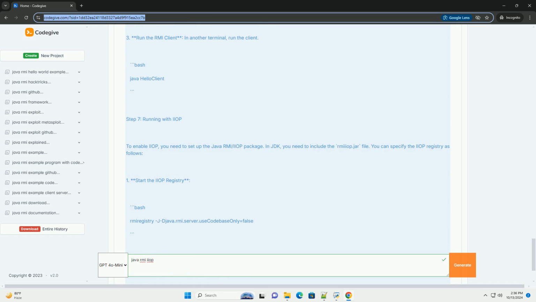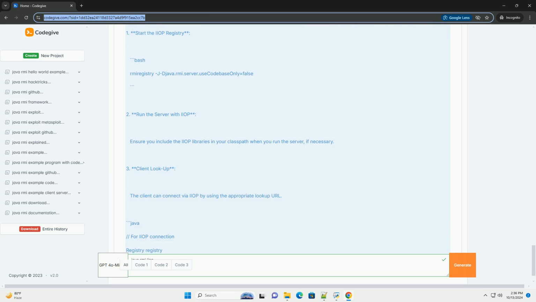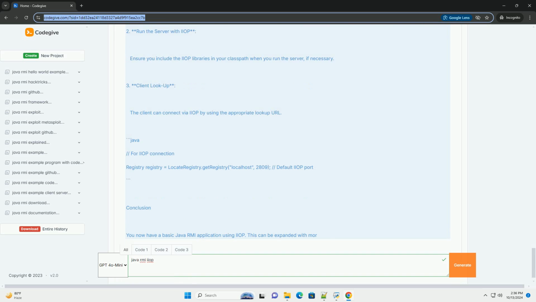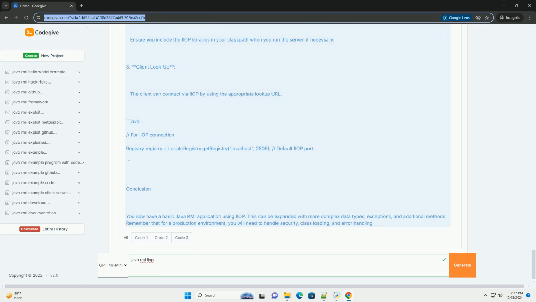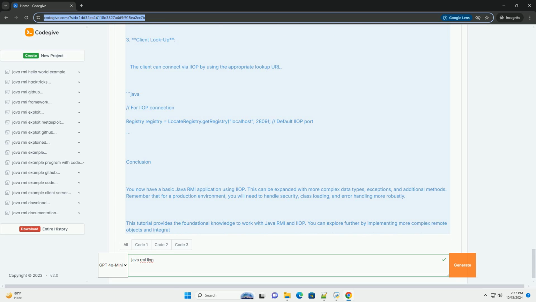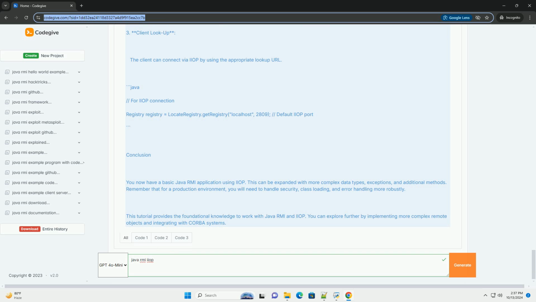Step 1, set up your environment. 1. Install JDK. Ensure you have Java Development Kit, JDK, installed on your machine. You can download it from the Oracle website, https://www.oracle.com/java/java-z-jdk11-downloads.html. 2. Set up your IDE. Use any Java IDE like IntelliJ IDEA, Eclipse, or NetBeans to write your code.